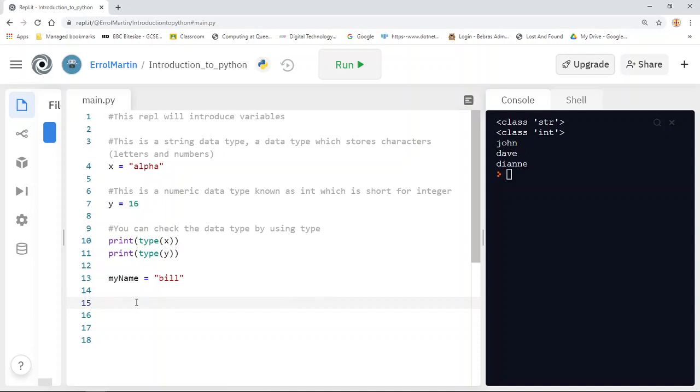With variables you can also assign many values to different variables at the same time.